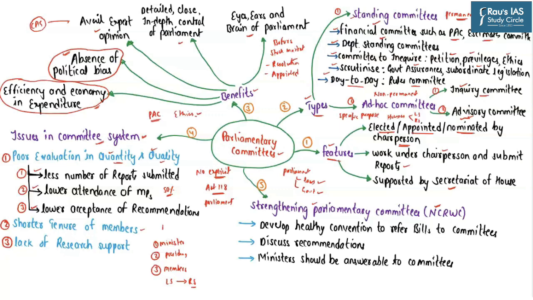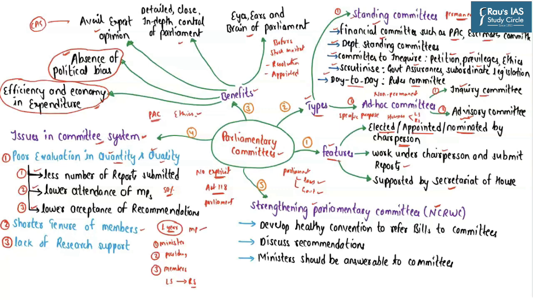The other problem is with respect to shorter tenure of members in the parliamentary committees. As discussed before, the members in the parliamentary committees have a tenure of 1 year. So what happens is after the tenure of 1 year gets completed, the members are once again re-elected. So because of this shorter tenure, the members do not get the necessary expertise in a particular field or a sector.